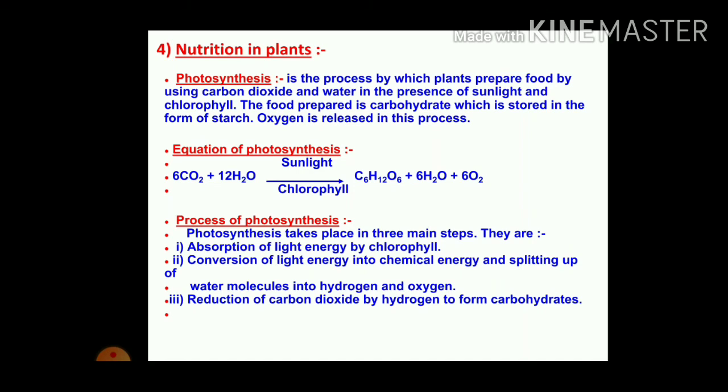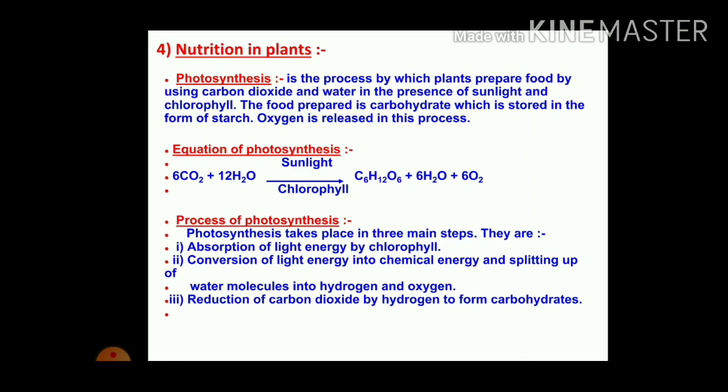Chlorophyll is green in color, and it absorbs the energy from the sunlight.